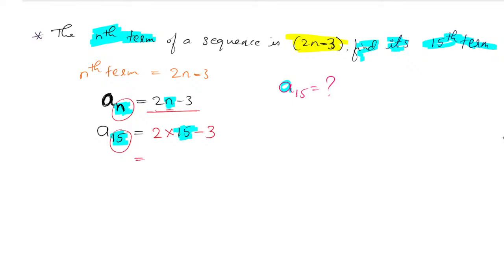So what is 2 into 15? Use the BODMAS rule. The BODMAS rule says that first you have to do the multiplication. 2 into 15 is 30. 30 minus 3 is how much? 27. So what is the value of a15? That is 27. Whether it is a difficult question or an easy question, the answer is 27.